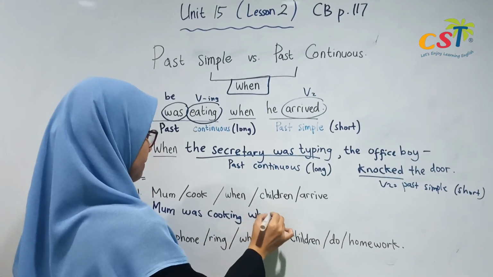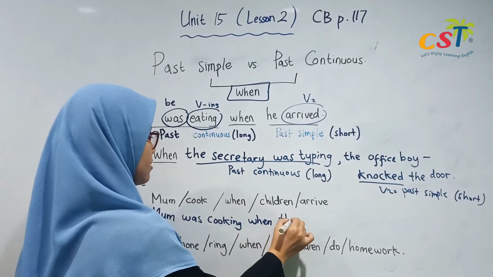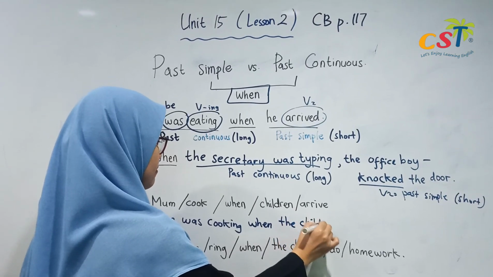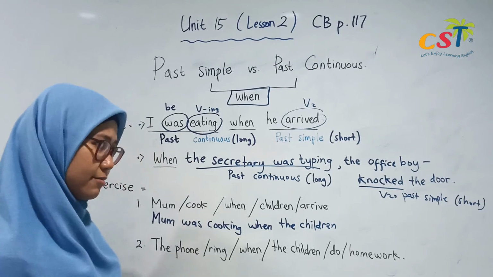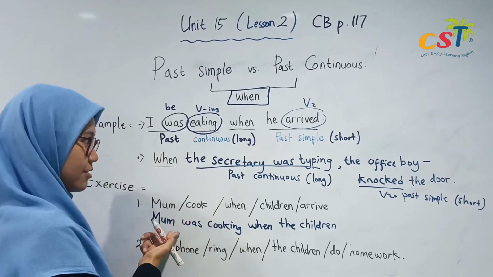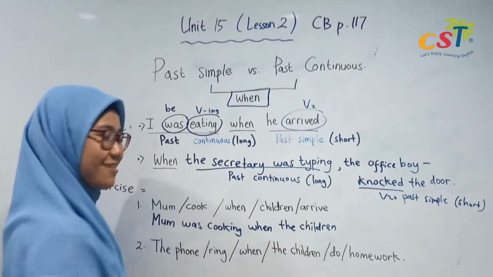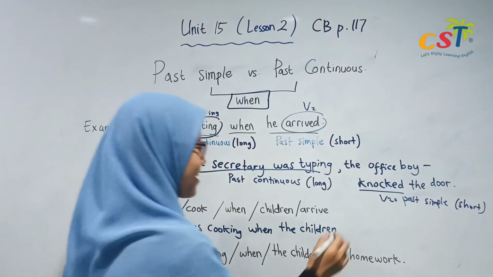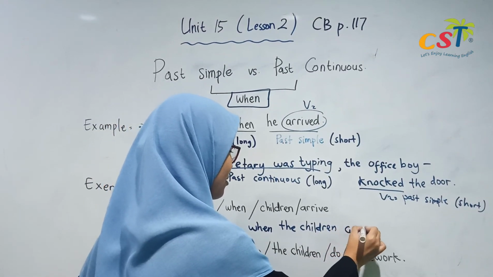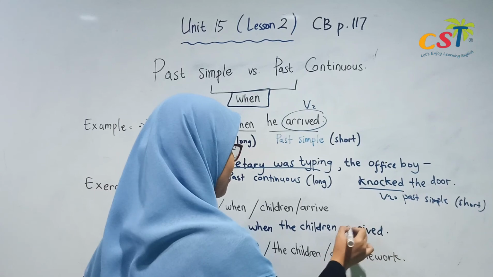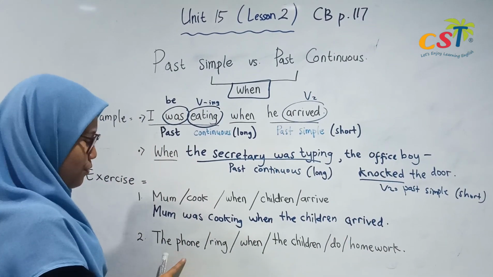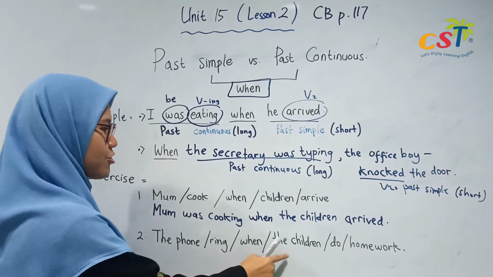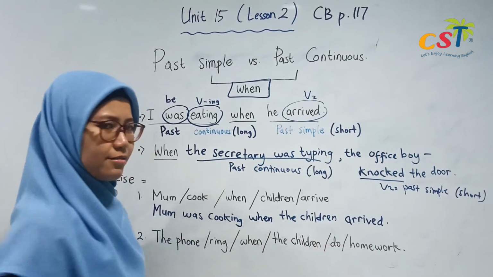When the children were arriving or what? This one is past continuous. So for the next one, you have to put past simple. That's right. When the children arrived. Good job.